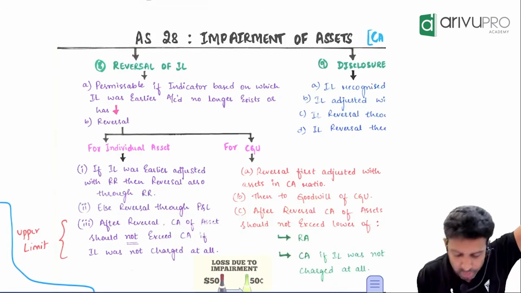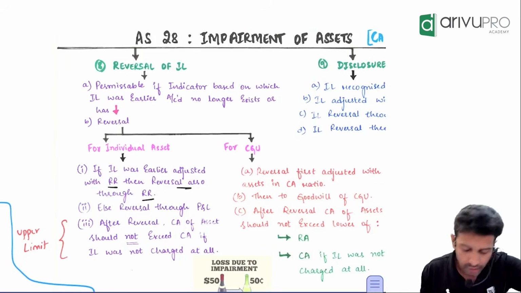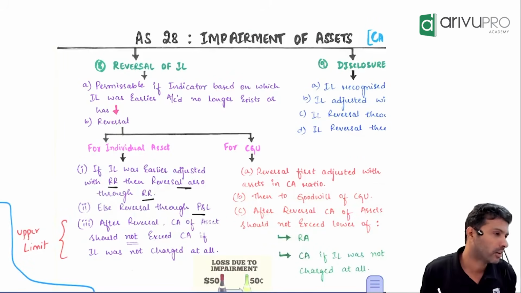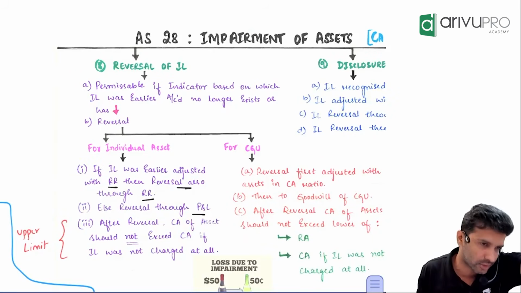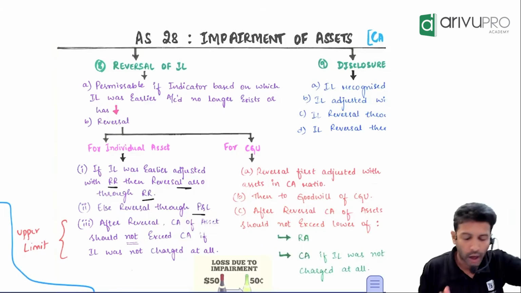If the impairment loss was initially adjusted with RR, reversal also will happen through RR. If the impairment loss was accounted through SPL, reversal also will happen through SPL. You have to pass the opposite entry. Whatever entry you passed earlier, you need to reverse. That's it.